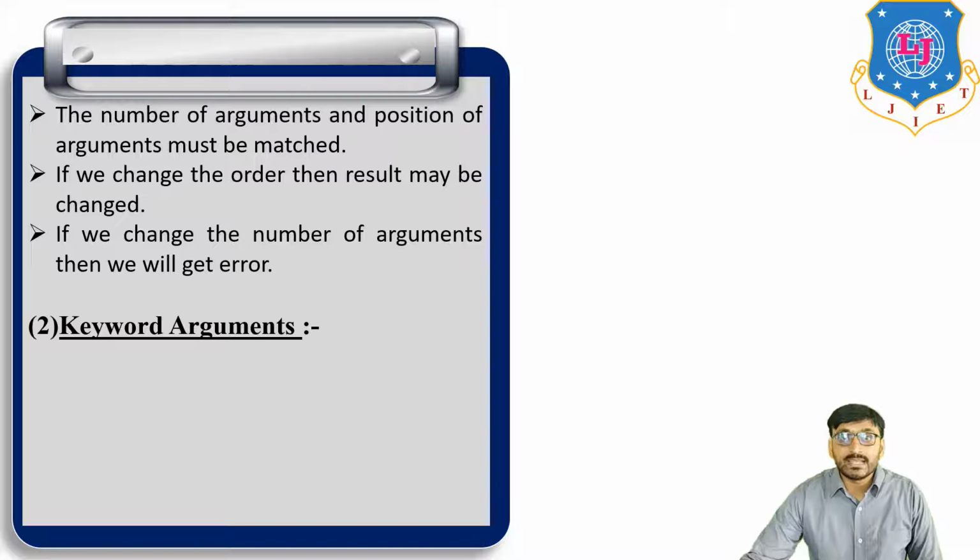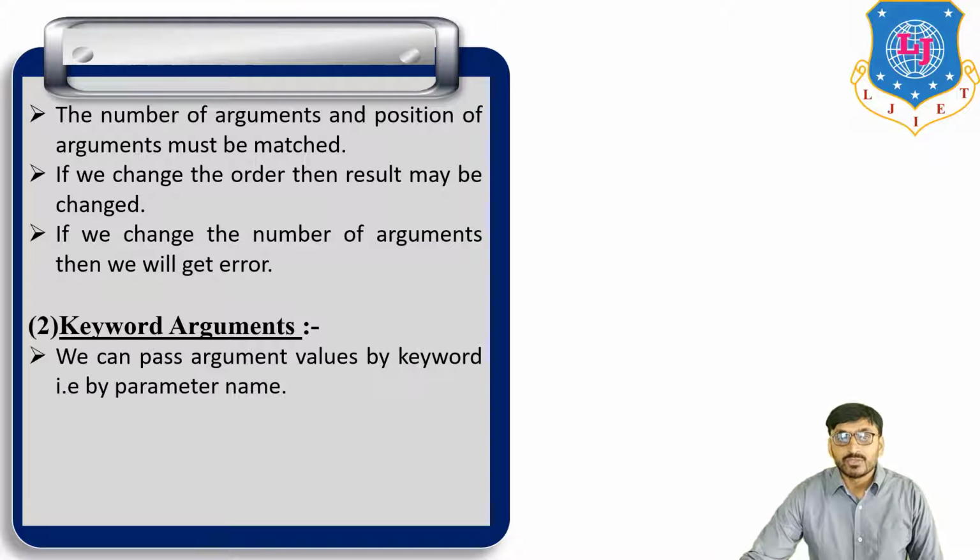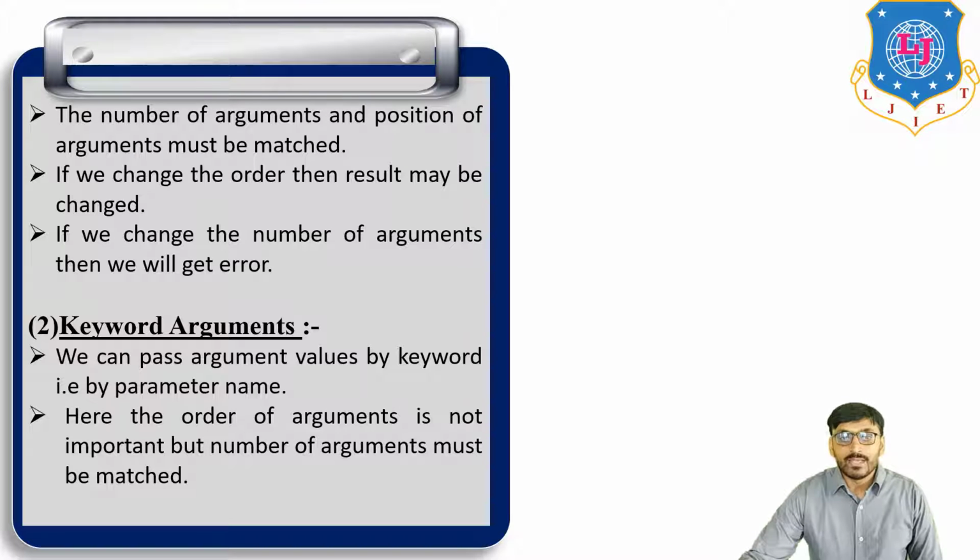Now second, keyword argument. We can pass argument values by keyword. We use the keyword for matching of formal argument and actual argument. Here the order of arguments is not important, but the number of arguments must be matched.